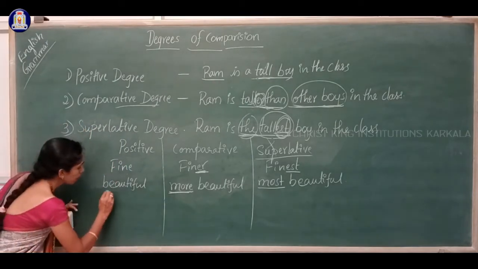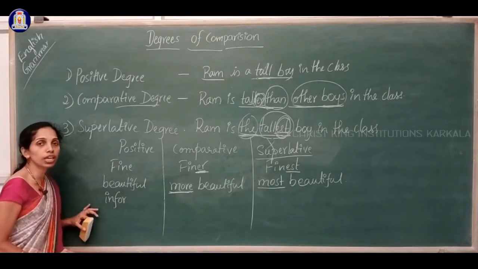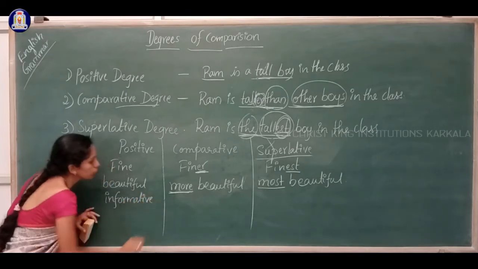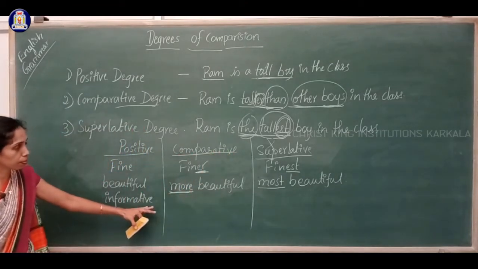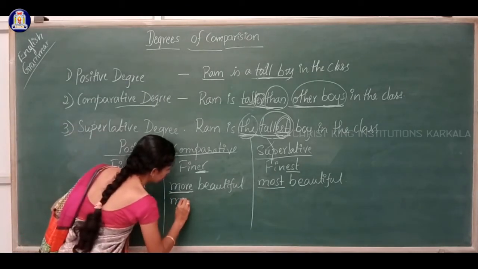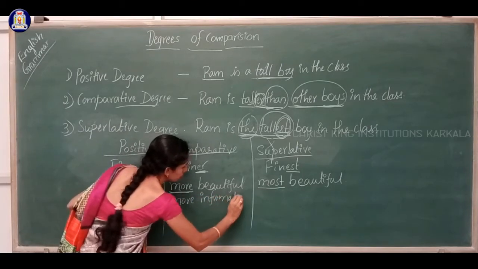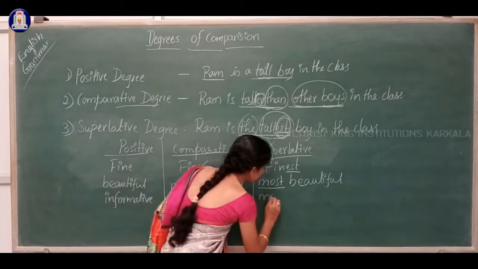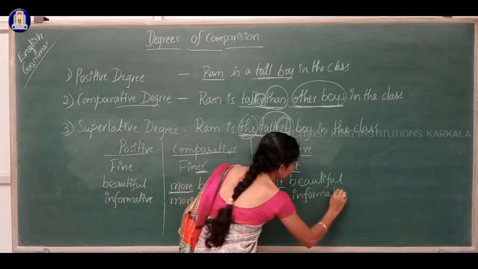For example, informative. This news, or the book, is informative. How to write the comparative degree of this informative? Comparative degree is not informative, but it is more informative. Then superlative degree, most informative.